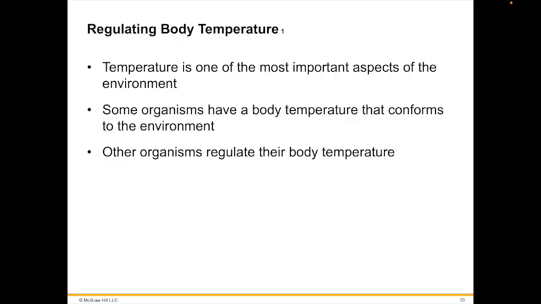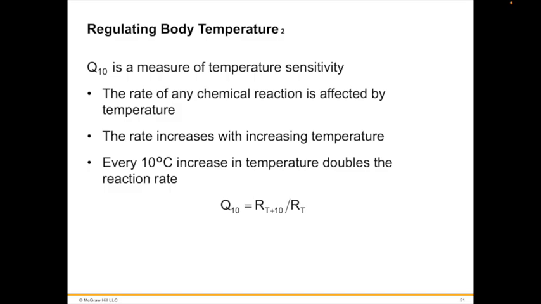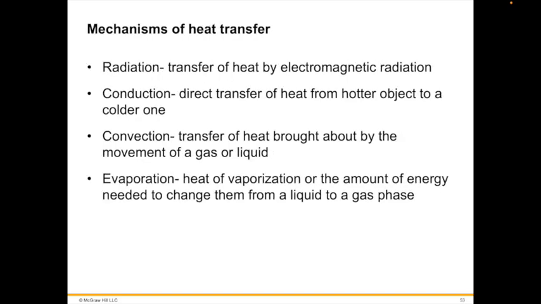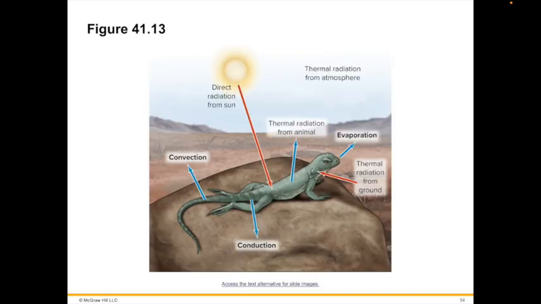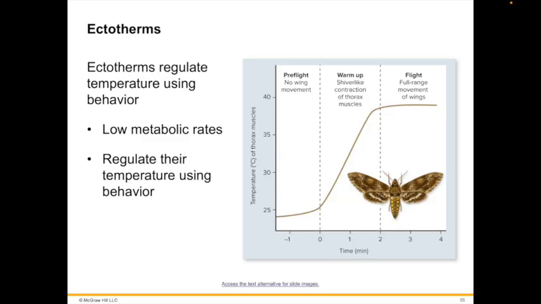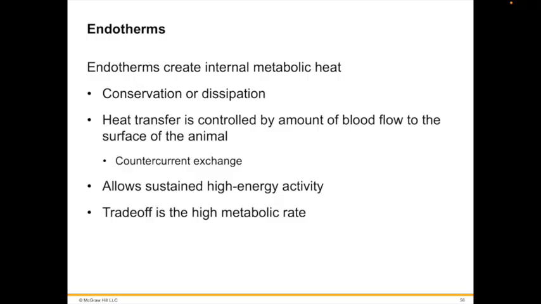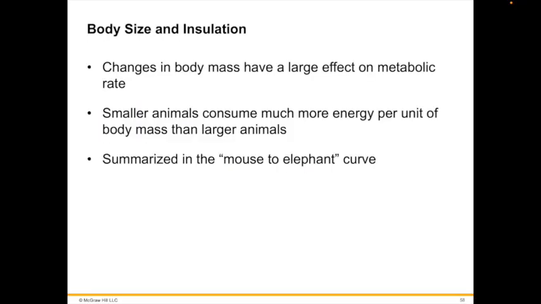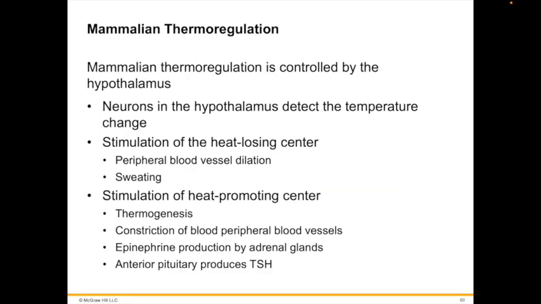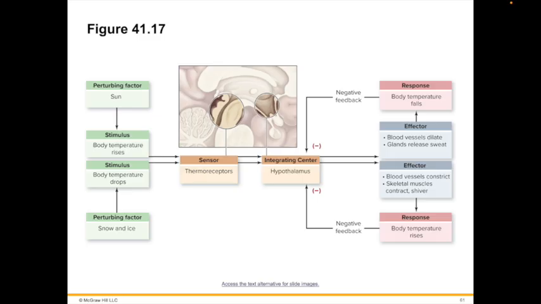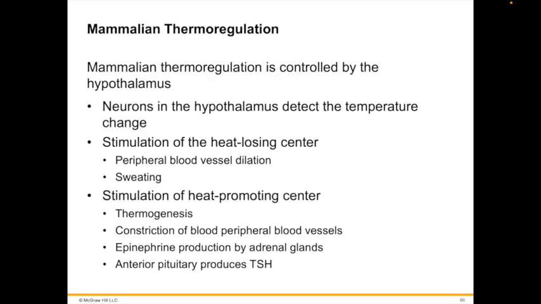Briefly here, for many years, physiologists have classified organisms according to whether they maintained a constant body temperature or their body temperature fluctuated with the environment.